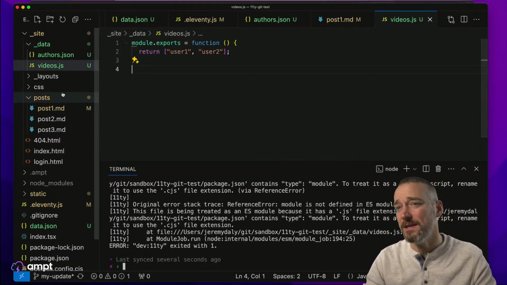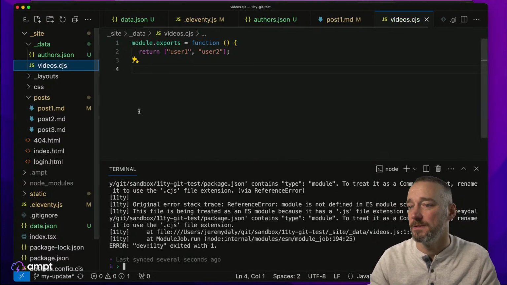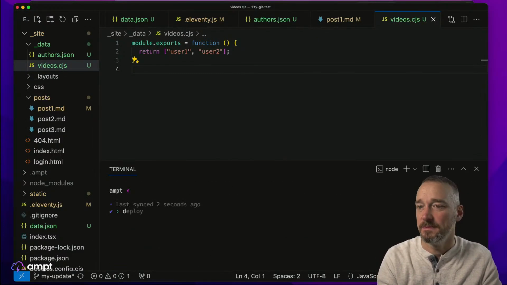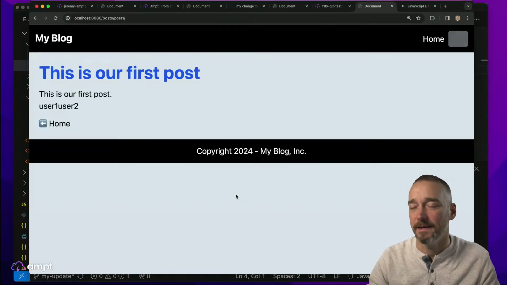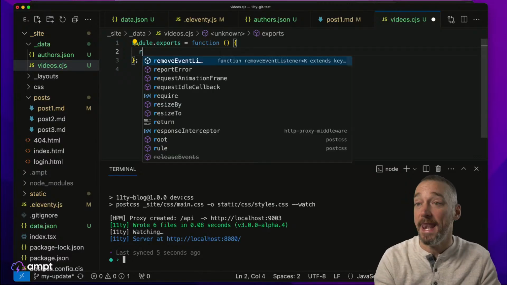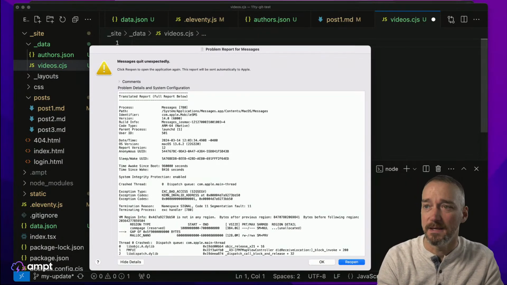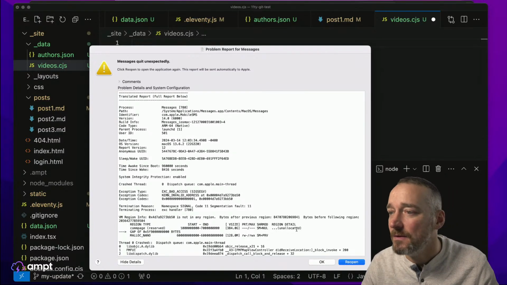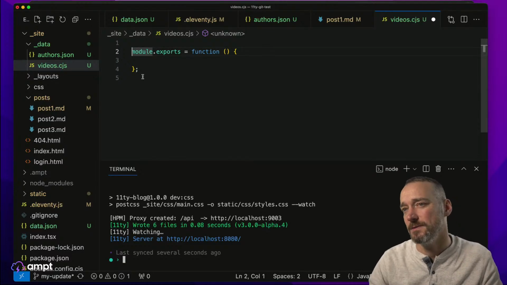So I think we could, let's try this. If we say, hey, we're not a module, and then we run it that way, let's see what this does. Yeah, okay, so that worked. All right, good. So now we can just return this like this. And now we can do something very cool, but, oh, that's not good. Messenger crashed. Interesting. Okay, so we actually don't want to do it this way anyways.